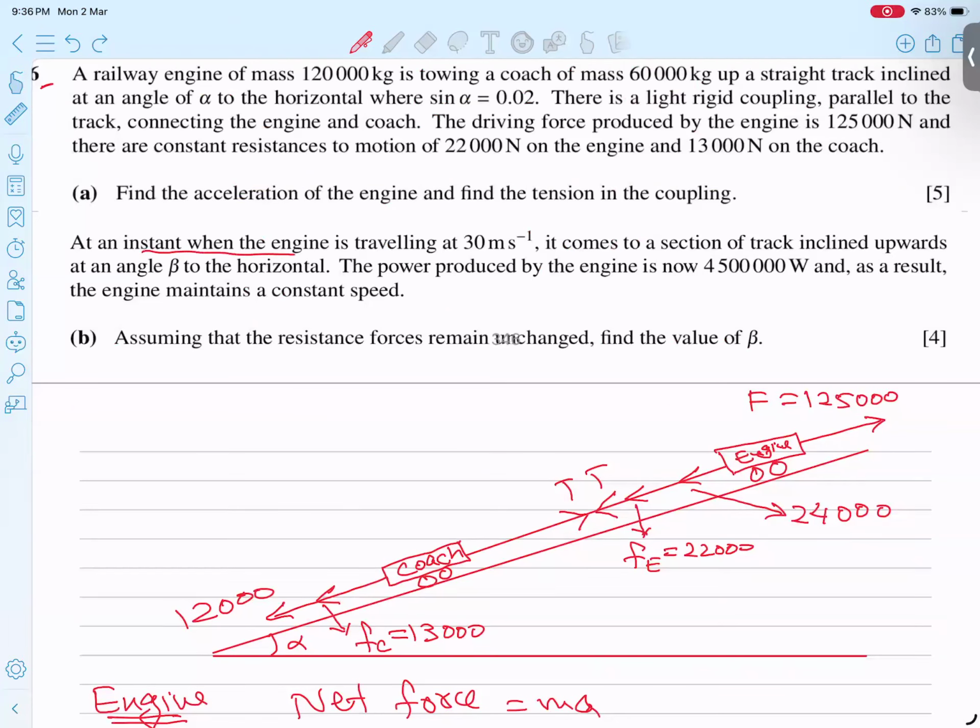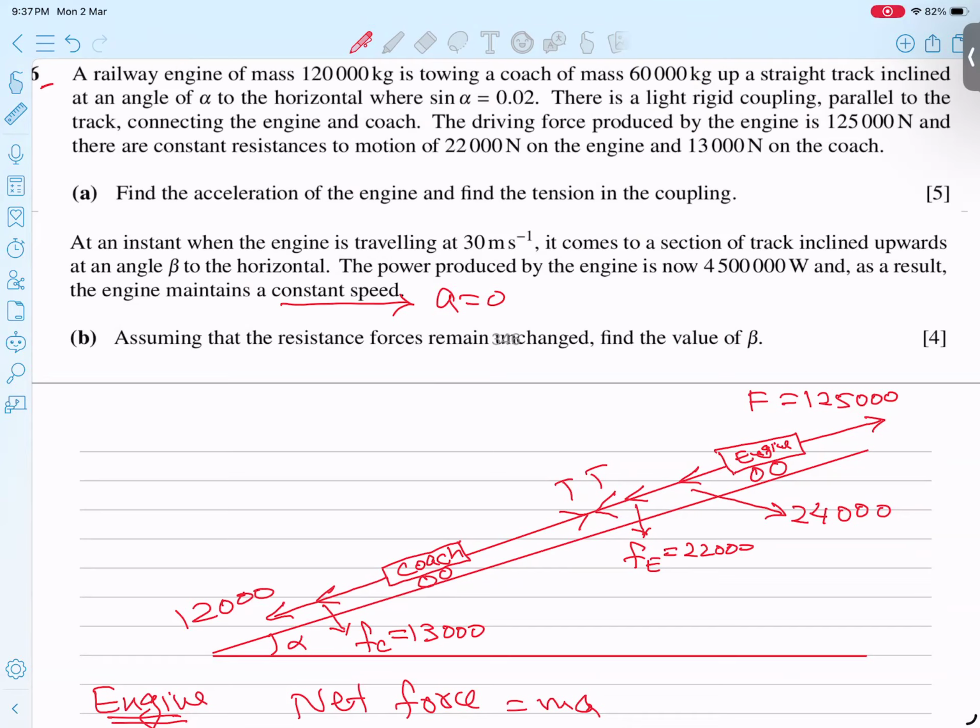At the instant when the engine is traveling at a speed of 30, it means the whole system is traveling at a speed of 30. It comes to a section of the track inclined upwards, so the angle alpha will change and convert to beta. The power produced by the engine is this much now, and as a result it moves at constant speed. Constant speed obviously means acceleration is equal to 0. So this part is very clear, students: acceleration is 0.